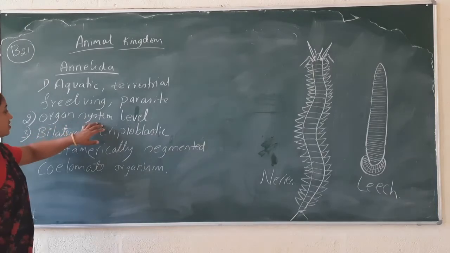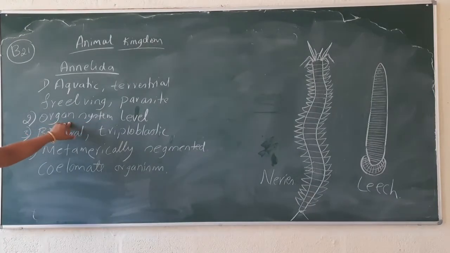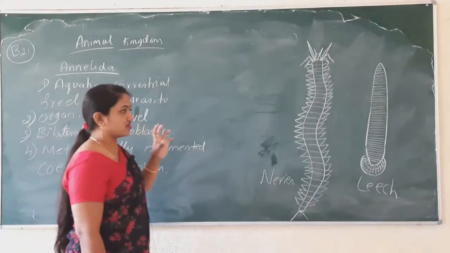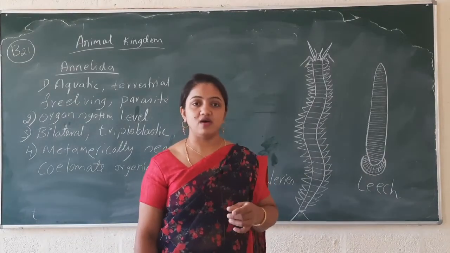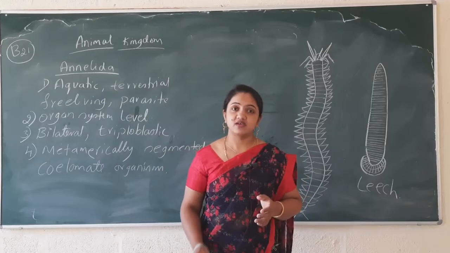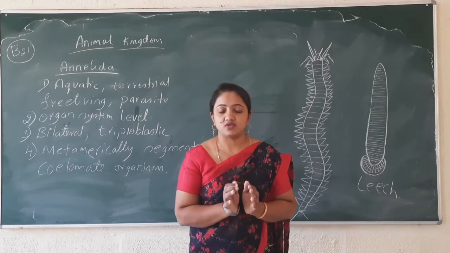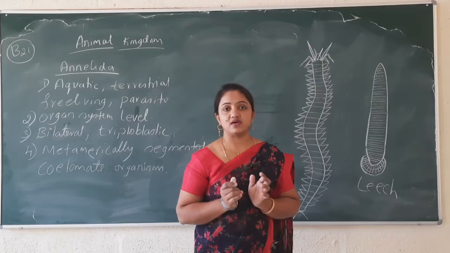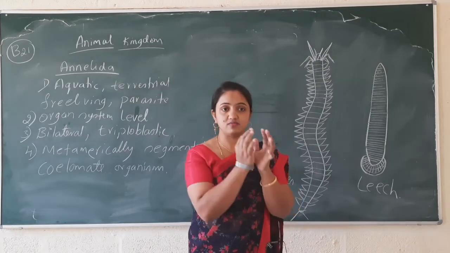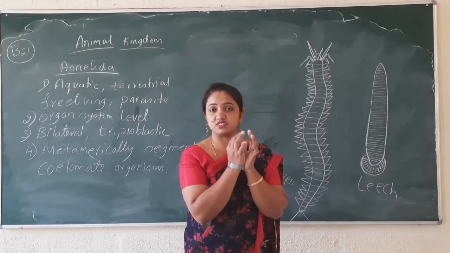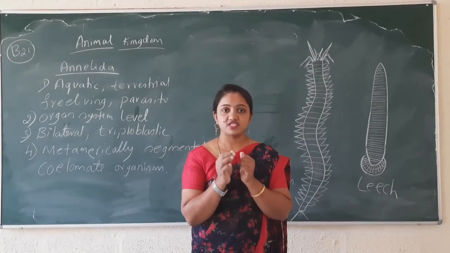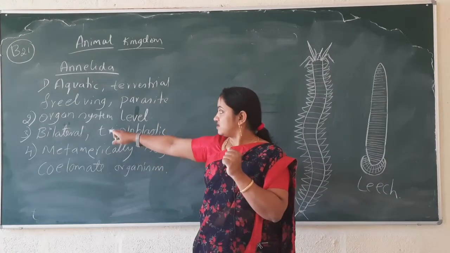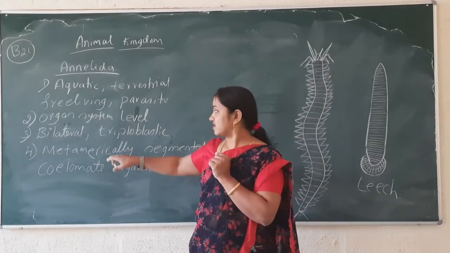Organ system level of body organization. They have complete organs in them, some of which are going to digest the food particles. Some of the organs are going to excrete the waste materials. Some of the complete organ systems work as a circulatory system. So that's why they come under the organ system level of organization.